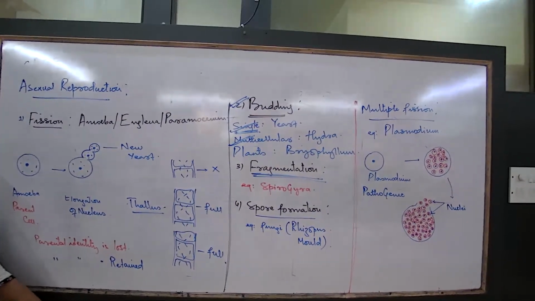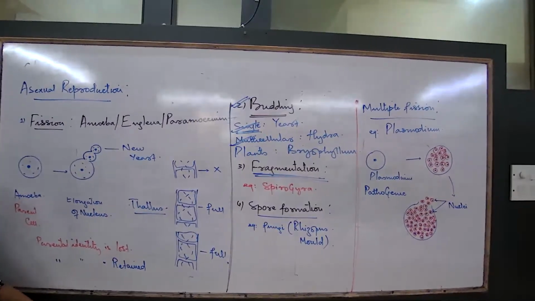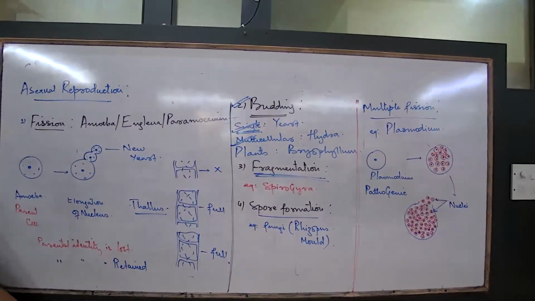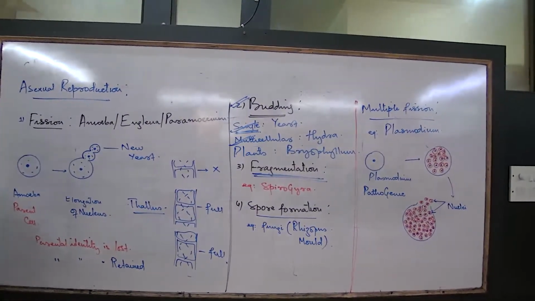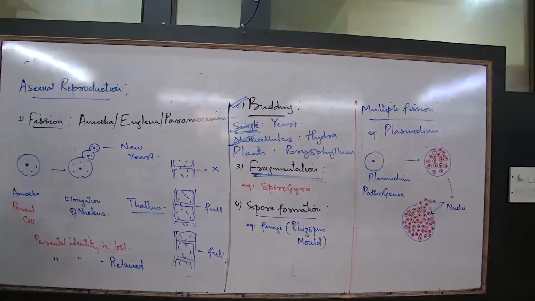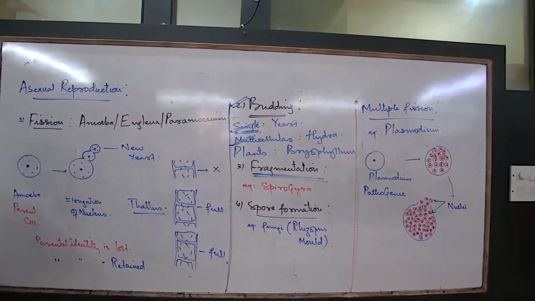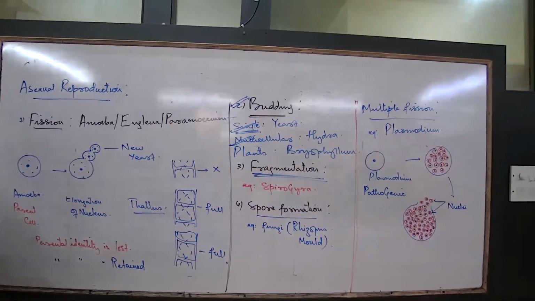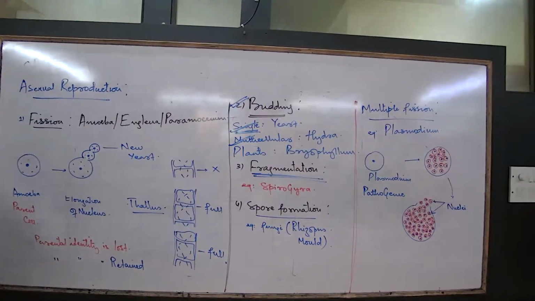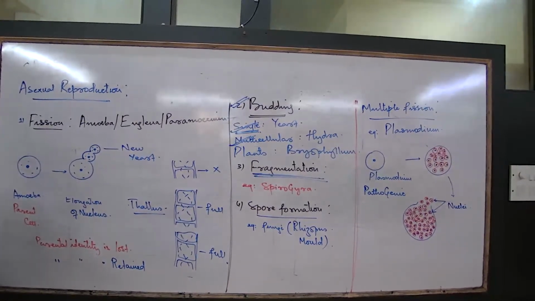If you observe them clearly under the microscope, you will see that on the surface there are some fine filamentous structures. These fine filamentous structures are all multicellular. In one of these cells, they have started showing a method almost similar to multiple fission, and then resulted in the formation of spores. These spores all accumulate, and once the conditions are favorable, what will happen? The membrane is now absolutely filled with the spores, the membrane will break up, and the spores are all released.